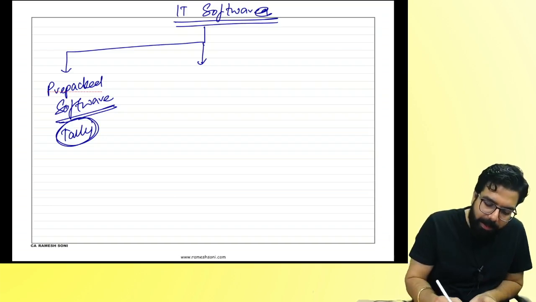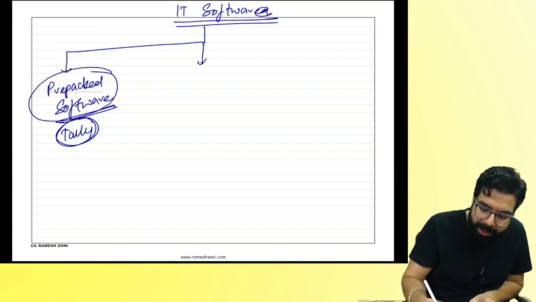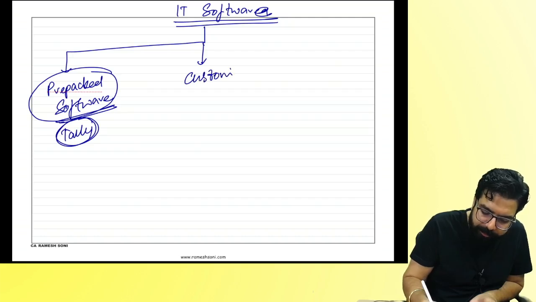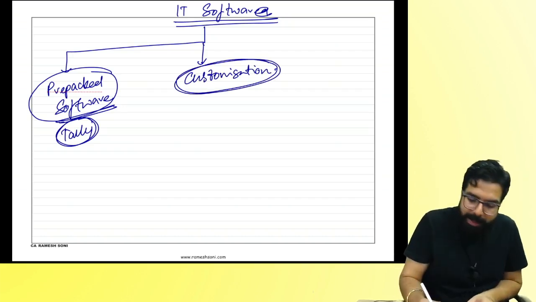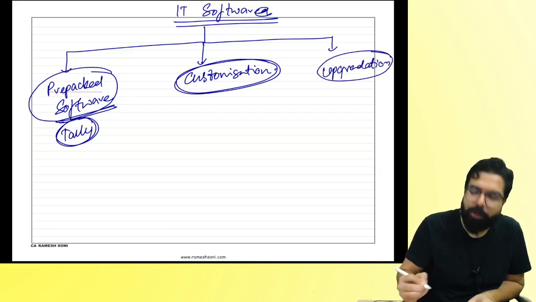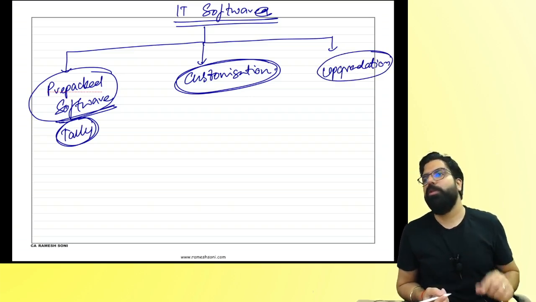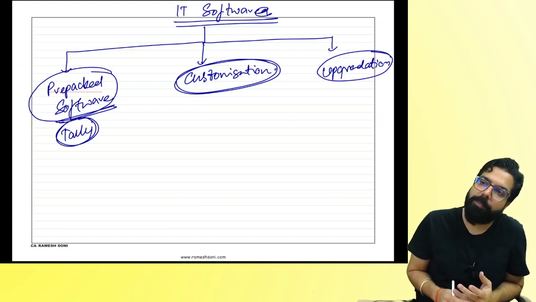If somebody sold me pre-packed software, can somebody also customize software for me? Yes. And the last one can be upgradation. For example, I called Tally Solution and told them, sir, the software which you gave me, I want to upgrade it. Can they do upgradation also for me?